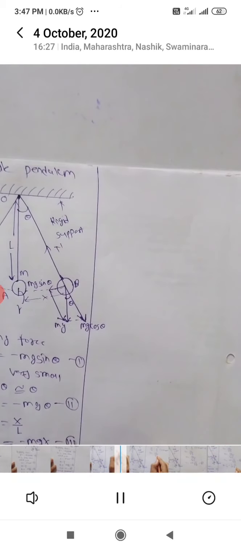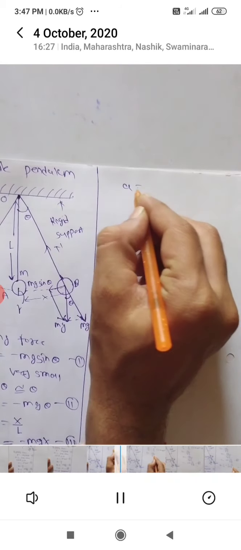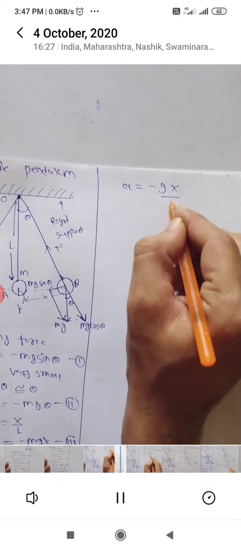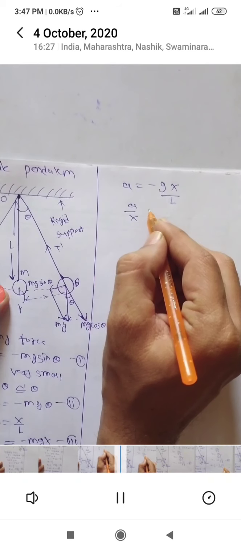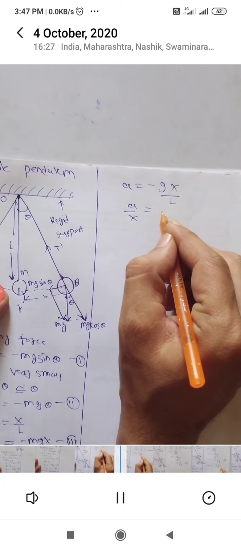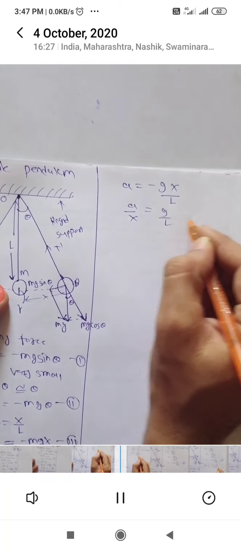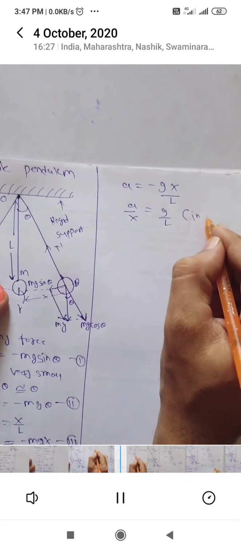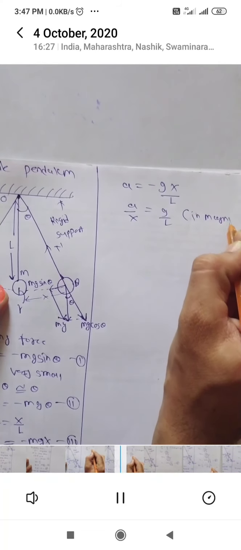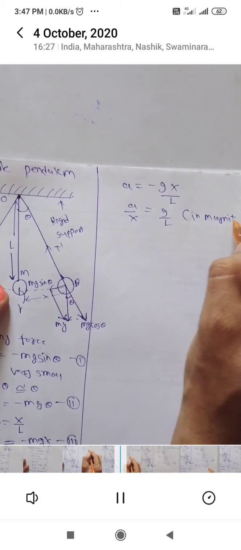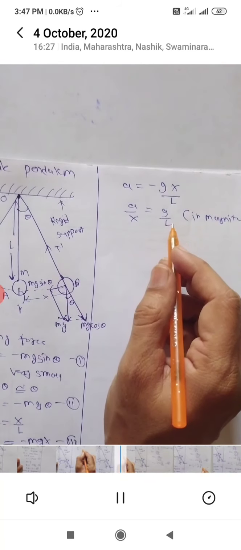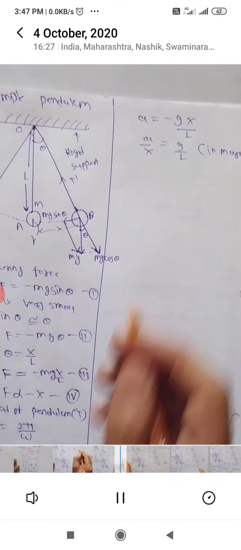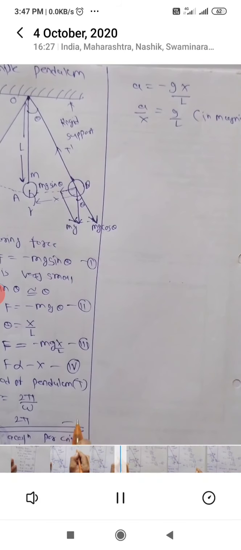So acceleration is equal to minus g x upon L, and acceleration per unit displacement is equal to g upon L. I will remove that minus sign and write it in magnitude. So acceleration per unit displacement is equal to g upon L.